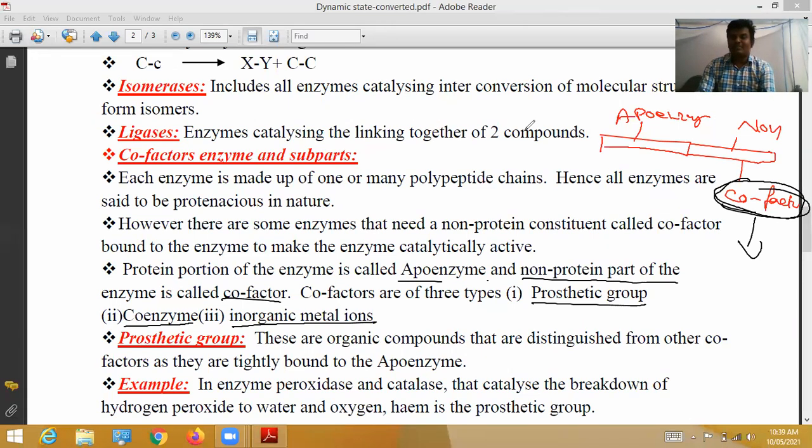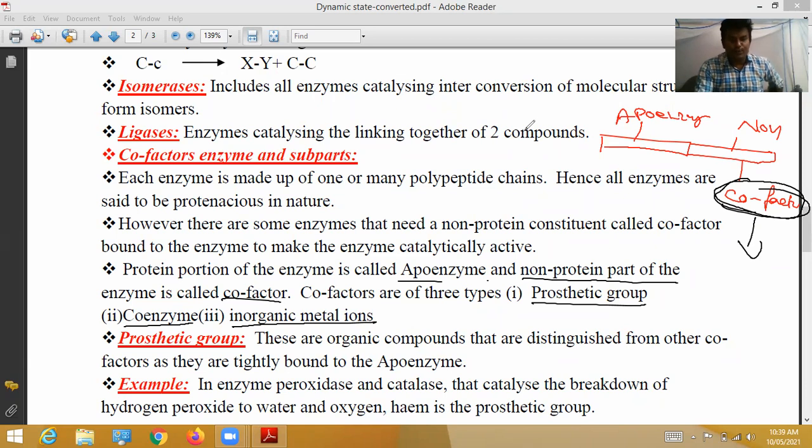Every enzyme is proteinaceous in nature. In nature, every enzyme is a protein substance. So the enzyme consists of two parts, the protein portion and the non-protein portion. The protein portion is called apoenzyme. The non-protein portion is called cofactor. Cofactor consists of three types: prosthetic group, coenzyme, and inorganic metal ions.